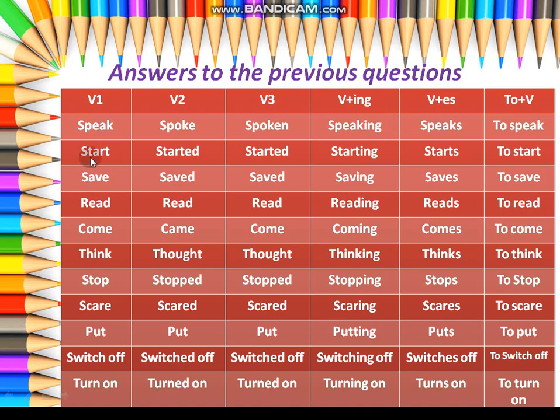Okay. Next one, start. Start, started, started. Starting, starts to start. Next is save, saved, saved. Saving, saves to save. Read, read, read. Reading, reads to read. So here we have a problem: here the base form is read and the past tense is also read, but the pronunciation is different, like red. You don't write it as red. So keep in mind that the spelling is going to be the same as in the base form, but the pronunciation is like red. So read, read, read. Reading, reads to read.